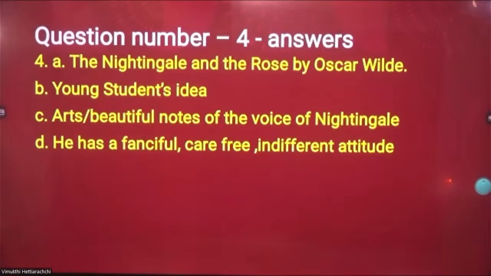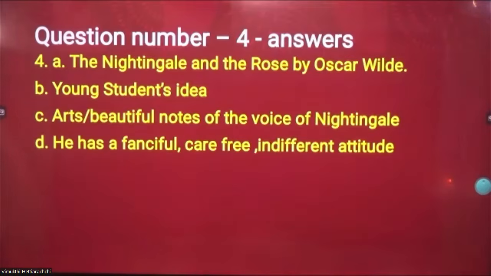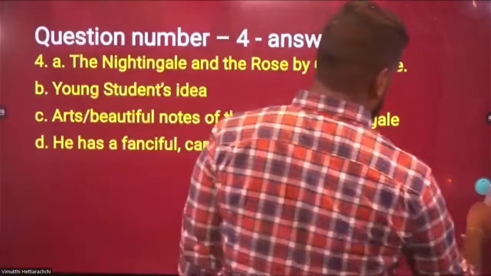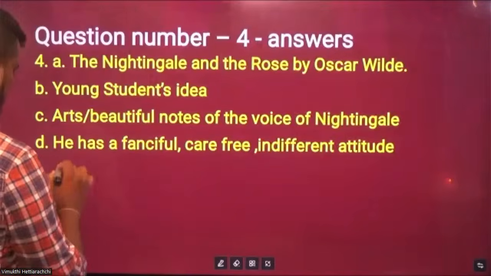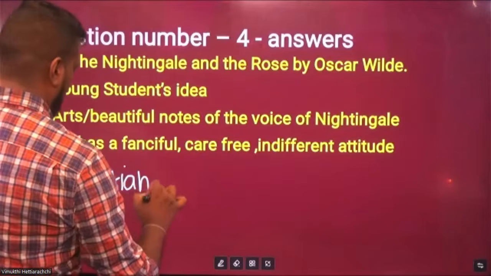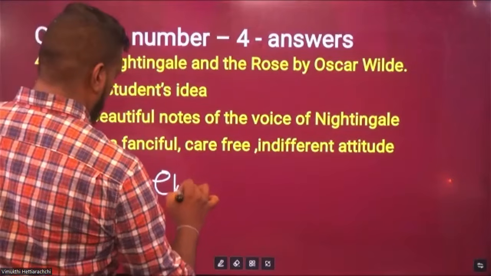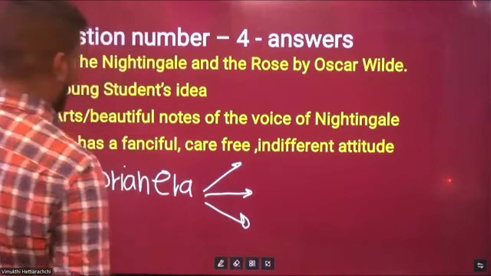So let's go for the answers. The Nightingale and the Rose by Oscar Wilde. Young student's idea is given here, right? Name the work in which these lines appear, and name the writer. Nightingale and the Rose by Oscar Wilde. When it comes to Oscar Wilde, always make sure to remember about the Victorian era, right? Because in his stories, he always comments about the problems related to the Victorian era. These things are very much important.